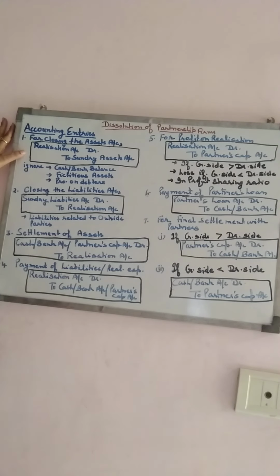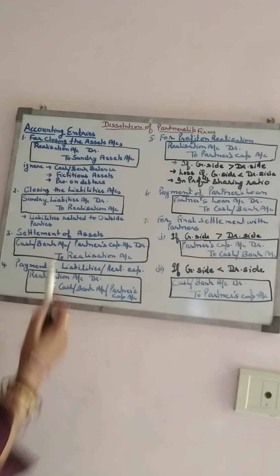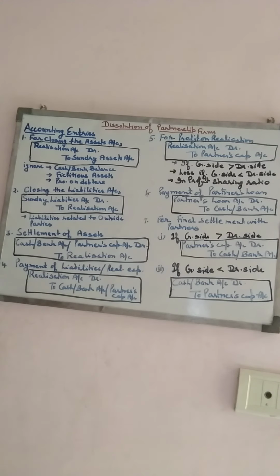In this we have to remember that we have to ignore the cash or bank balance. The reason behind it is that we have to prepare the cash or bank account separately, so the balance will be transferred to that account. Any fictitious asset like profit and loss account balance, advertisement, suspense account, will be distributed between the partners in their profit sharing ratio, so that will be shown in the partners' capital account.